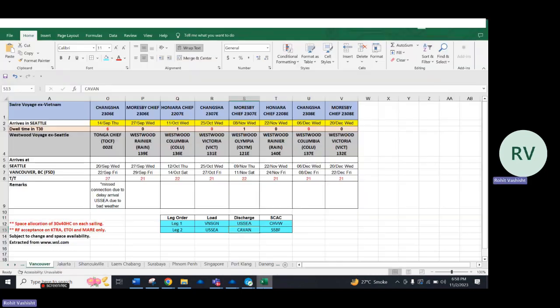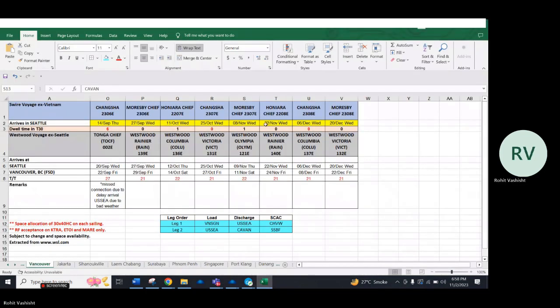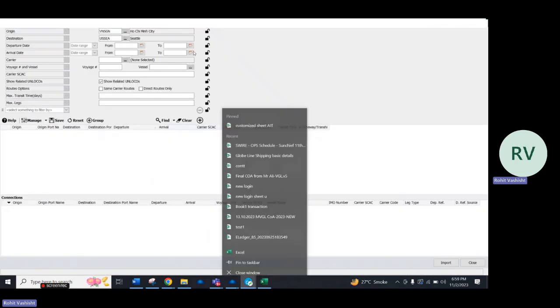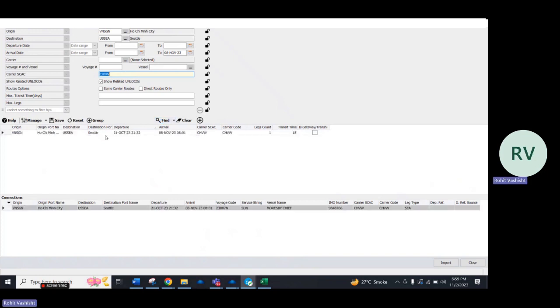Update the origin as VNSGN to USSEA. We can use either of the departure date or the arrival date. So as per the example, we can update as 8th of November and the SAC code as CHVW. Click on find. All the available schedules will display here.